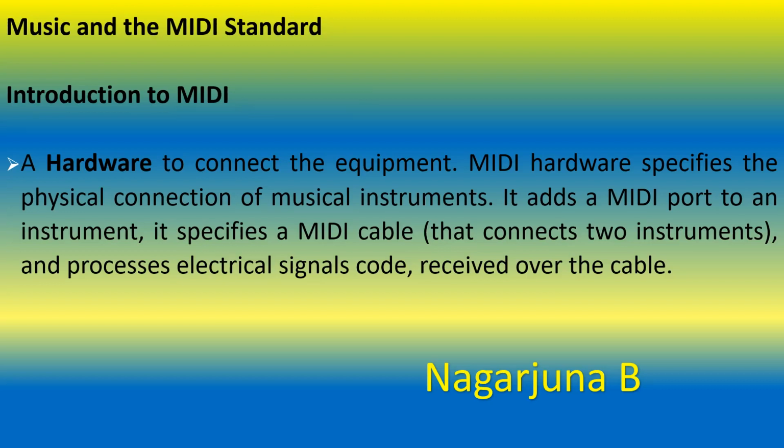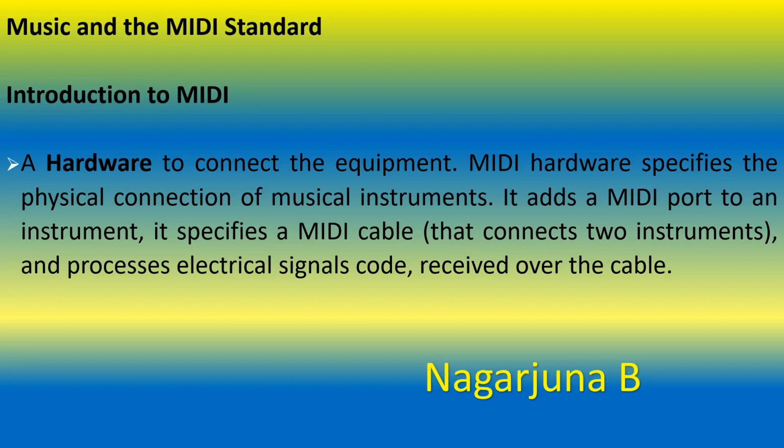Using that port we can connect to an instrument, and it will specify a MIDI cable which will be connecting the two instruments, and it will be processing the electrical signal codes which are received over the cable. Hardware is one of the components in a MIDI interface.